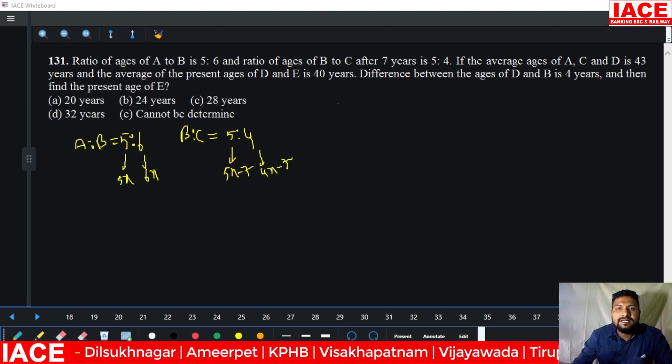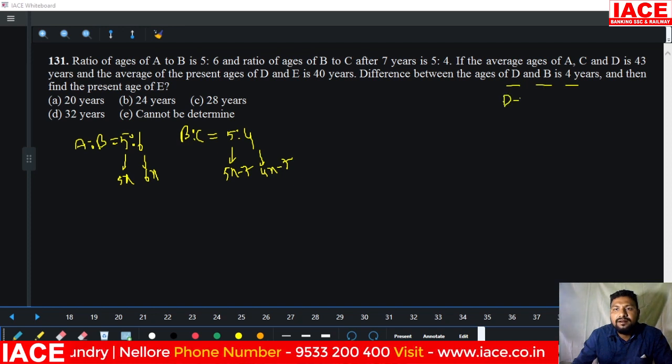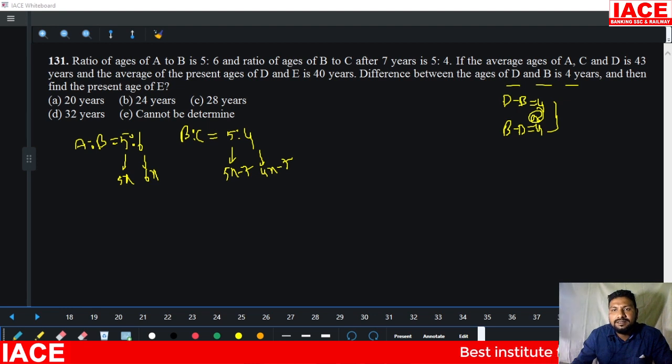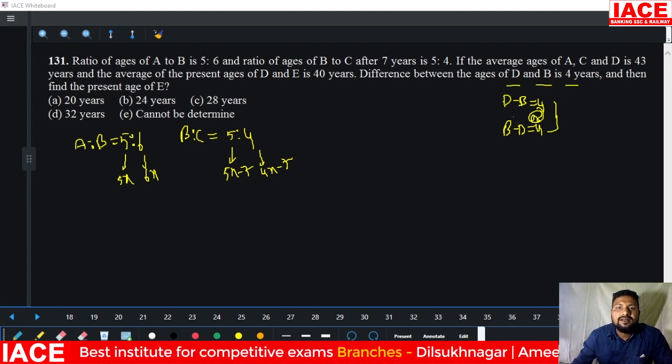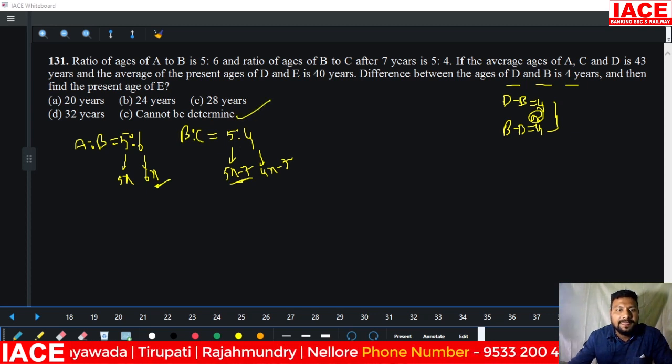Okay, we can write it like this. But look at the line here: the difference between D and B is 4 years. That means we can write D minus B is equal to 4 years, or B minus D is equal to 4 years. We are unable to solve this question based on this statement. We are unable to write D minus B or B minus D. Here the B value 5x minus 7 and the B value 6x are also not equal. That's why we are unable to solve the question. Then our answer is cannot be determined.